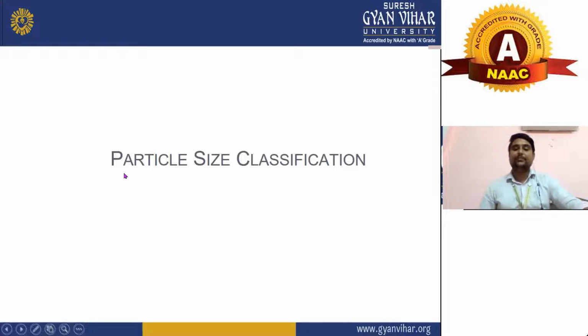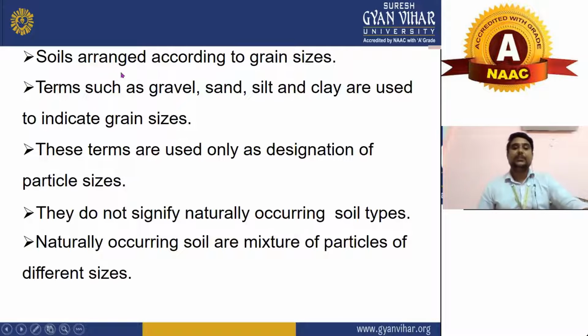Now first we will see the particle size classification. Soil is arranged according to grain size. Gravel, sand, silt, and clay are used to indicate grain size.